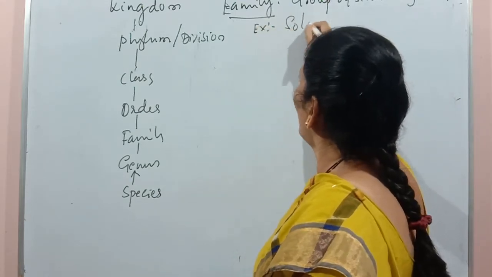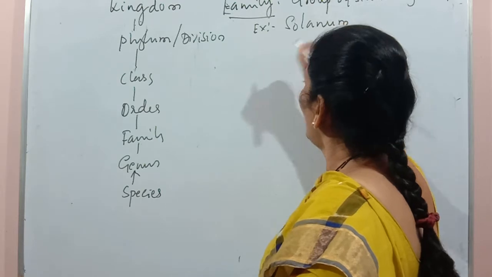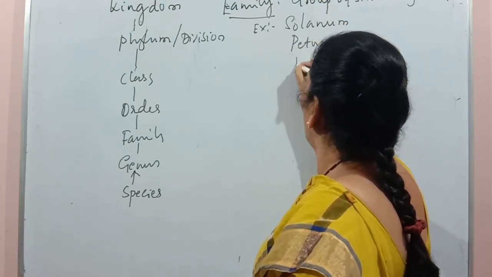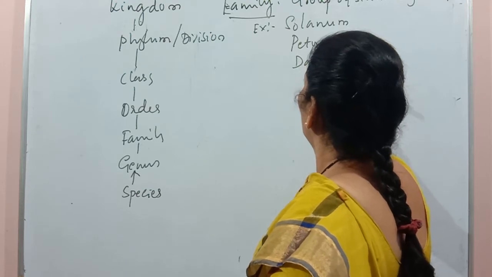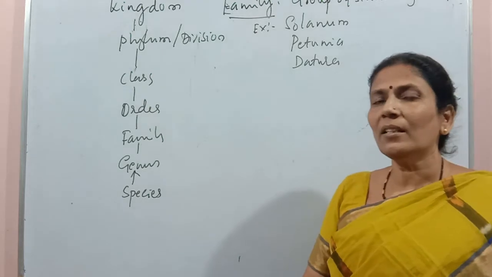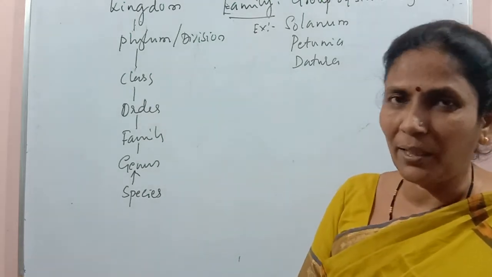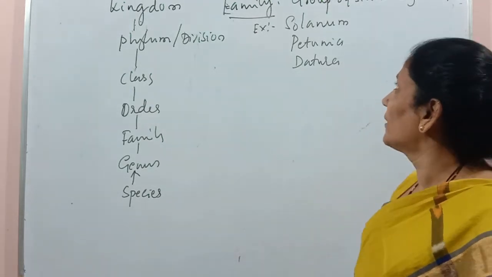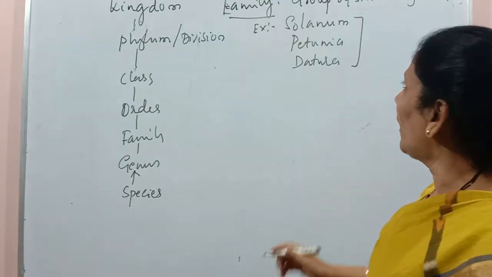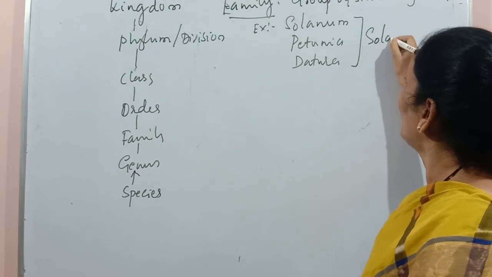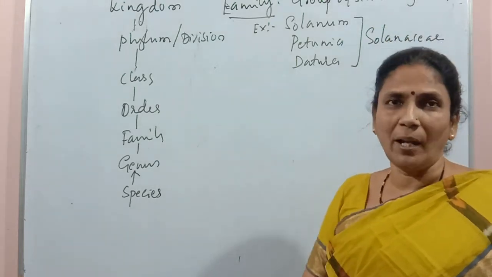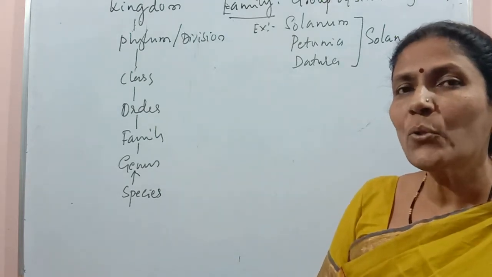is one genus. Its related genera are Petunia and Datura. These are three different genera, but they resemble each other in certain characters, and because of this, these three genera have been placed in one family, and the name of the family is Solanaceae.